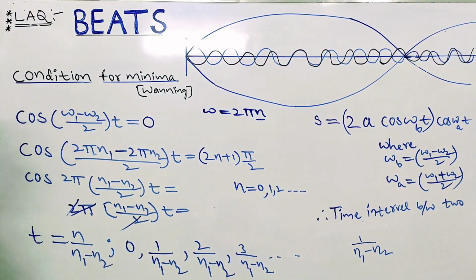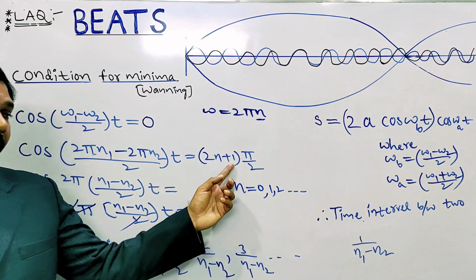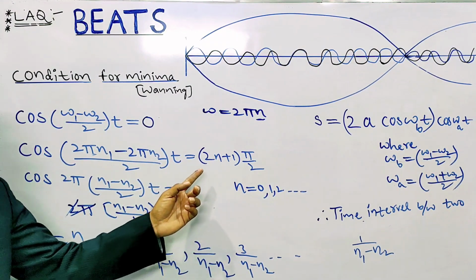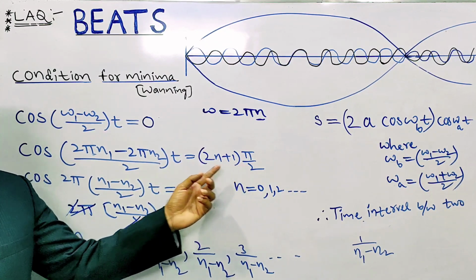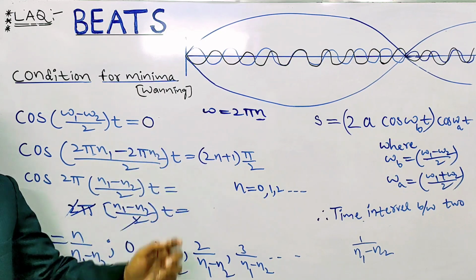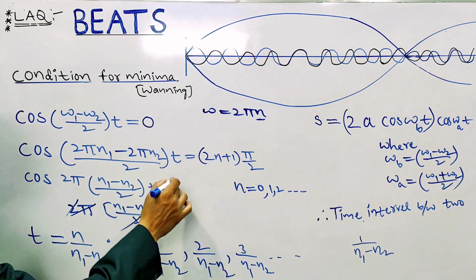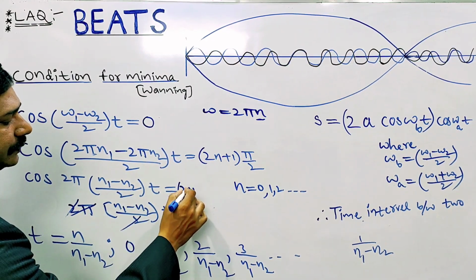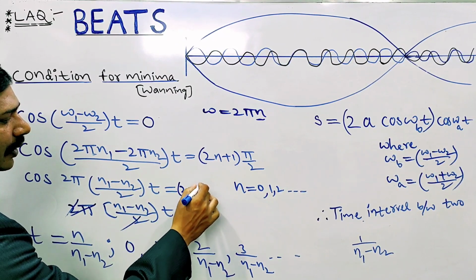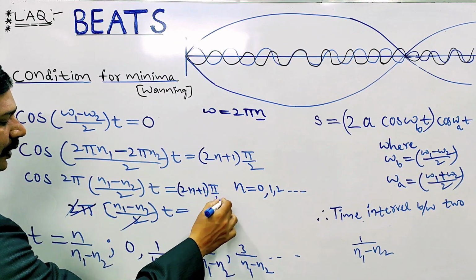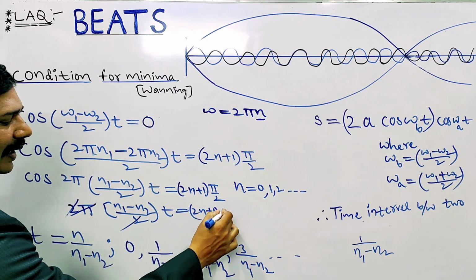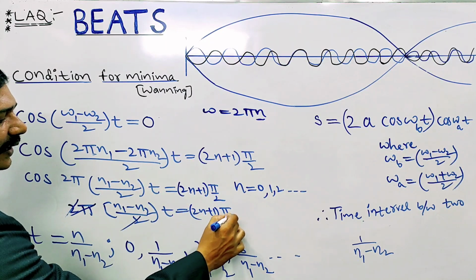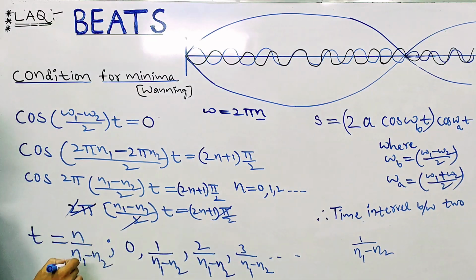Why? Because if you substitute n value 0, we get pi by 2, and cos pi by 2 is 0. Here pi cancels, and the two cancel.